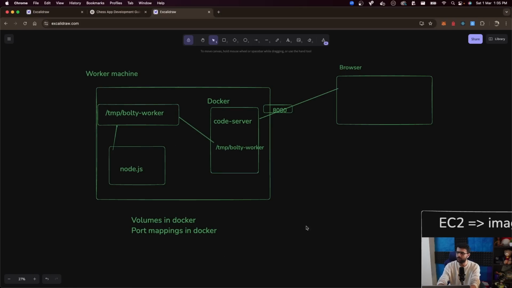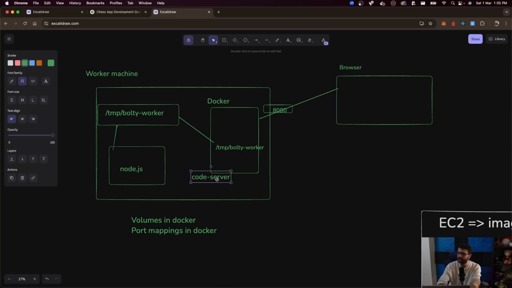But since the user sort of owns this machine, and it's that user's code running on this machine, it doesn't really matter. The other thing is we can protect our code base from the user. The user won't be able to read our code base because their file system is this Docker file system. They can't really read our Node.js code if code server starts in a Docker container. If I don't start it in a Docker container, if I start it over here, they might be able to navigate to my Node.js code and read my anthropic keys, which is not great.